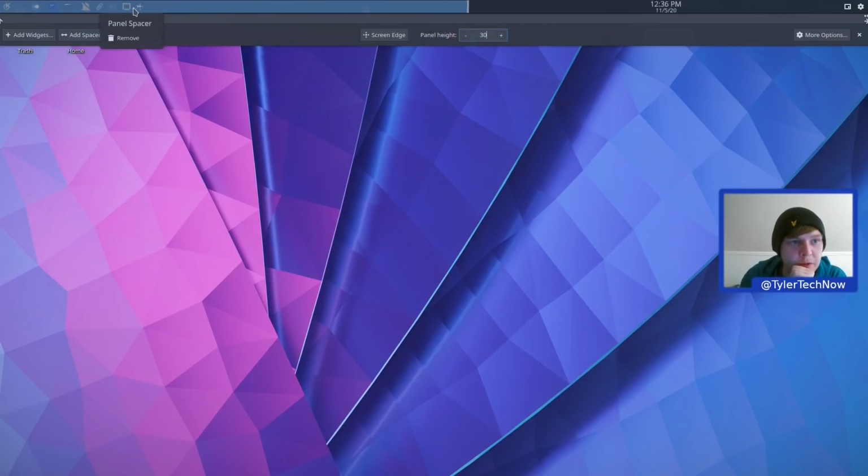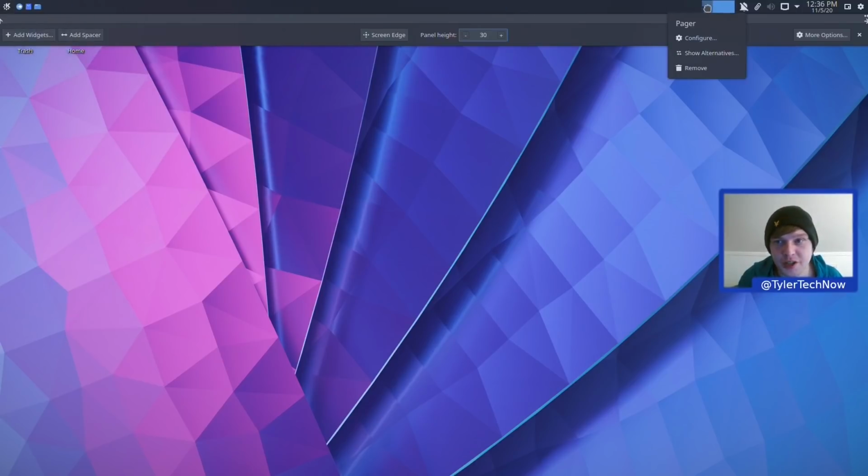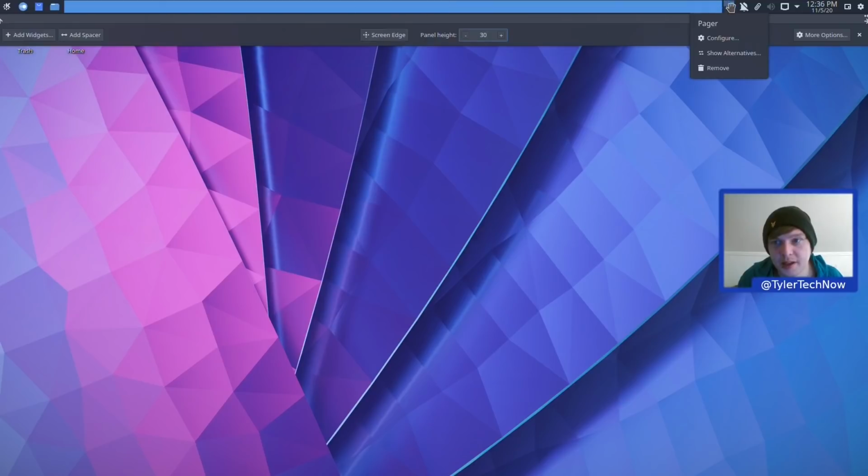We are going to be removing the task icon list, or the icon only task list, because we are going to be using Latte Dock at the bottom, and we're also going to be putting a global menu up here. So let's also move our pager to about there. It's in the up and down sort of mode, so I might change that to a sort of one row left to right.